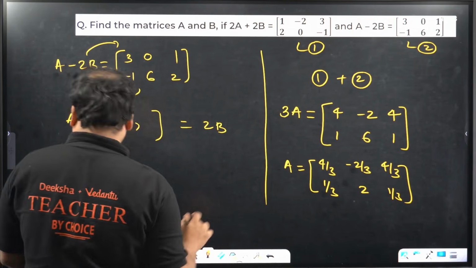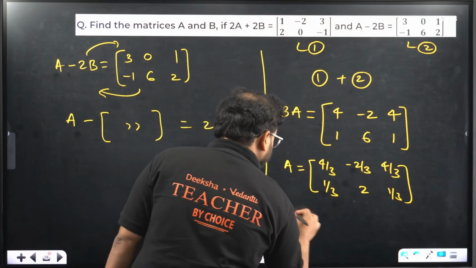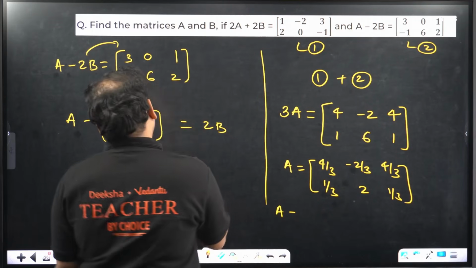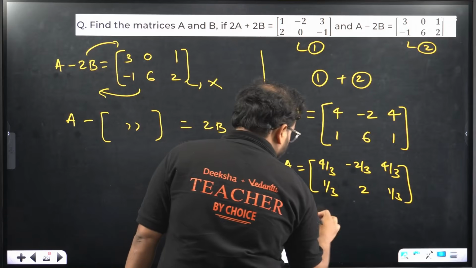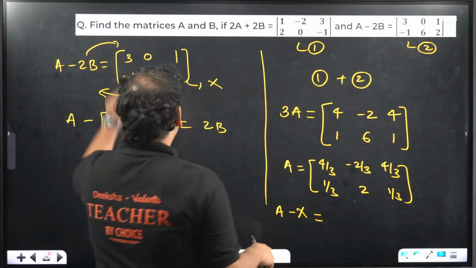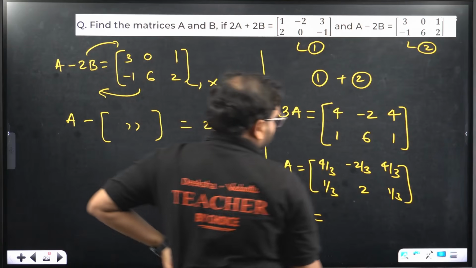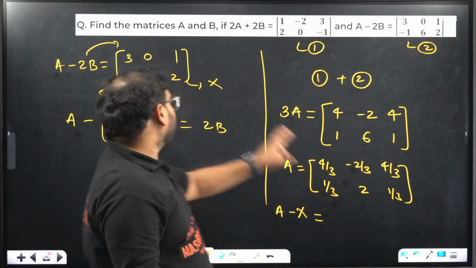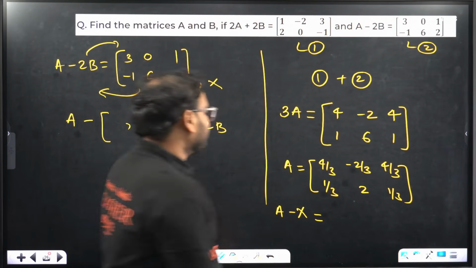So we can do that over here. If I have to find out A minus this, let's call this matrix X actually. Let's call this matrix X. We'll do A minus X over here. Check here: 4 by 3 minus 3. That becomes how much? Correct now? 4 by 3 minus 3 will be what? 4 minus 9 by 3. That becomes minus 5 by 3.